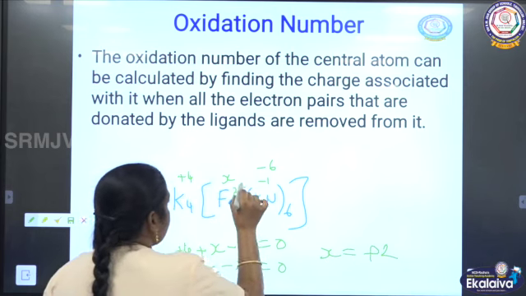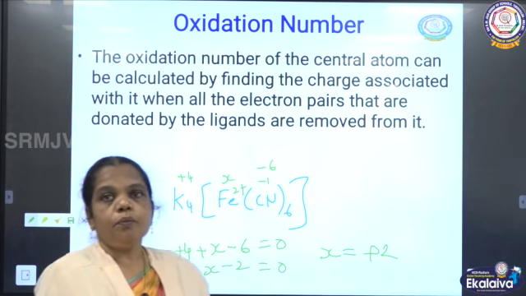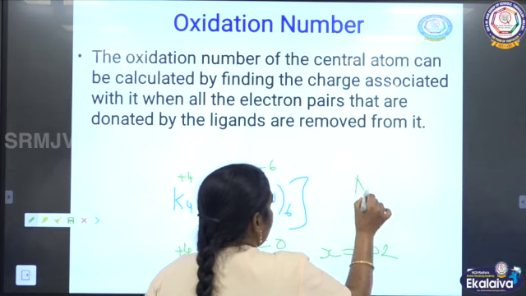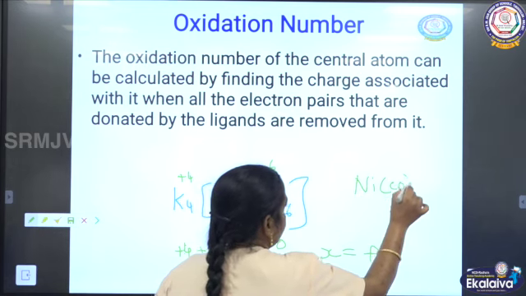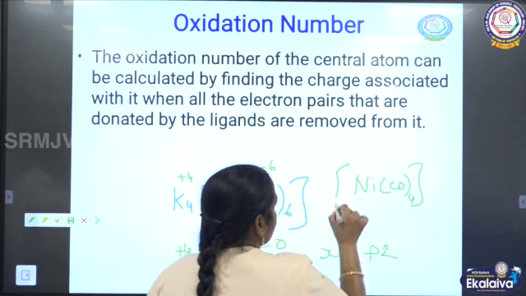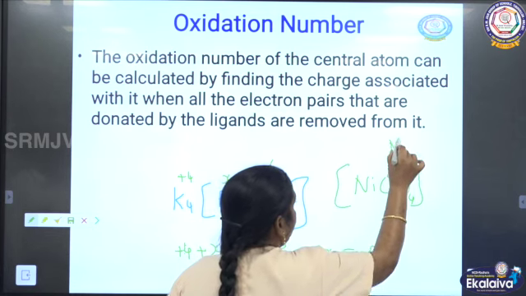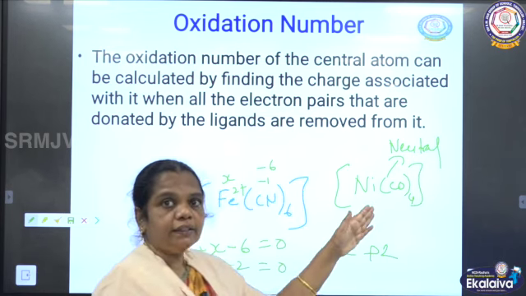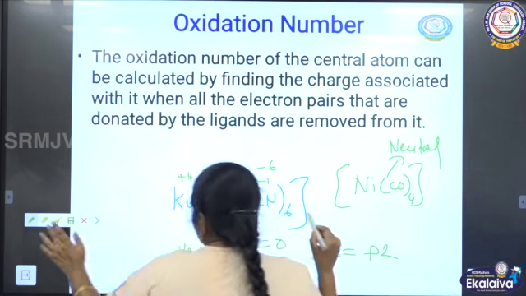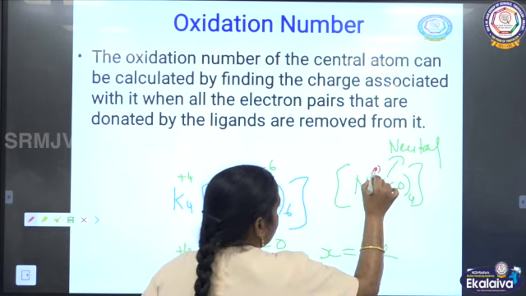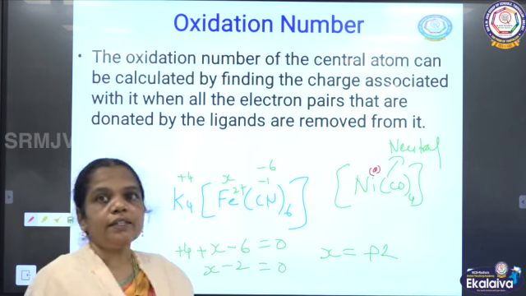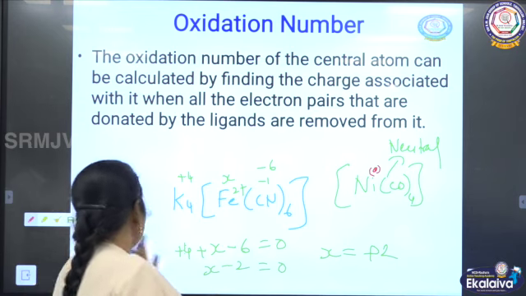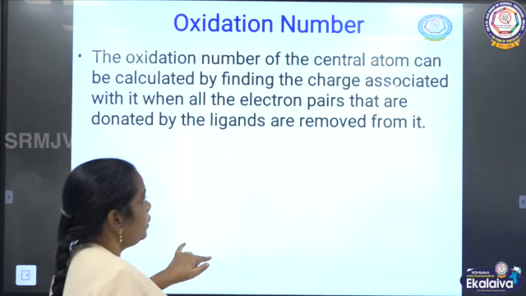So what is the oxidation state for the central metal atom? +2. And then for neutral, now one more complex, nickel tetracarbonyl. This one is a neutral molecule. So in this complex, the central metal atom exists as what? 0 oxidation. So these are all the terms involved in the coordination compound.